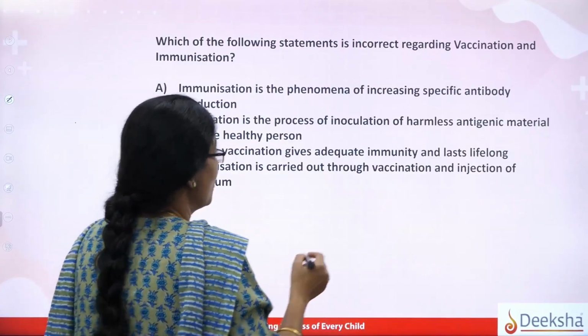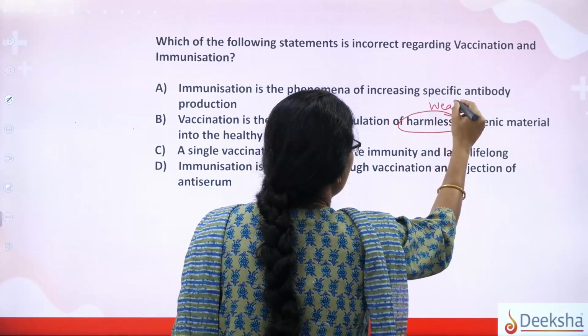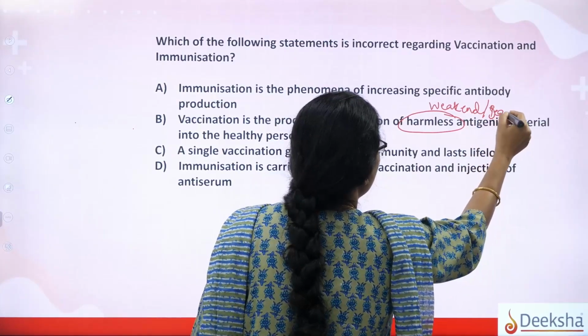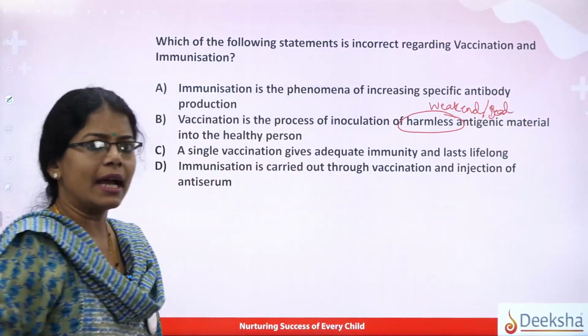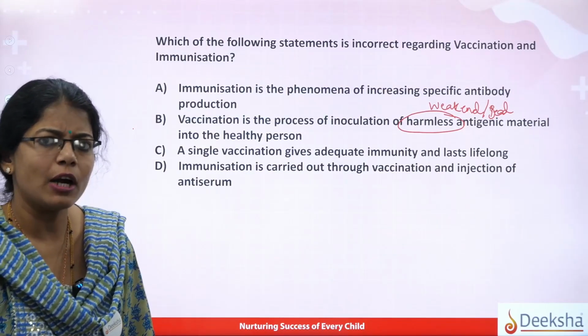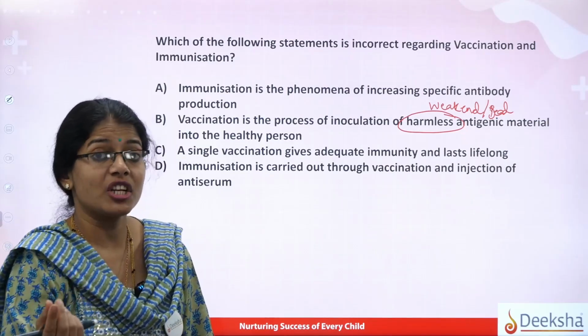The attenuated organism, or you can say the organism is weakened, or it can be a dead organism, right? So it can be weakened or dead antigenic matter, or it can be a small part of the organism which can also be called antigenic, having that antigenic property.